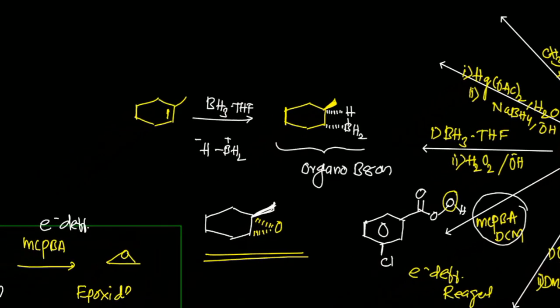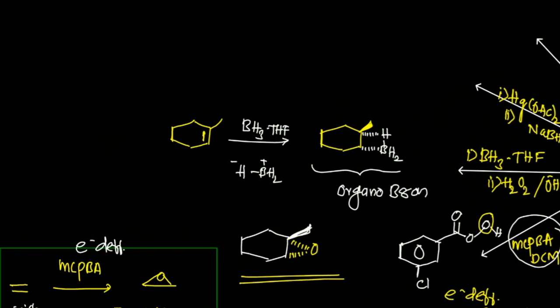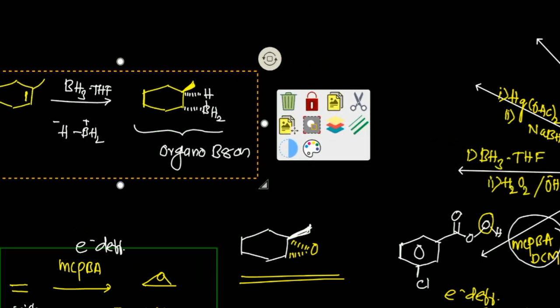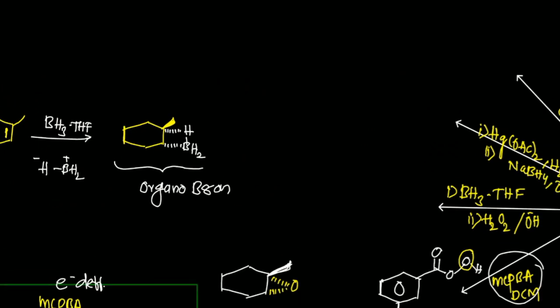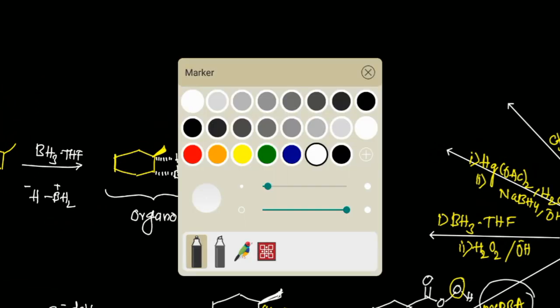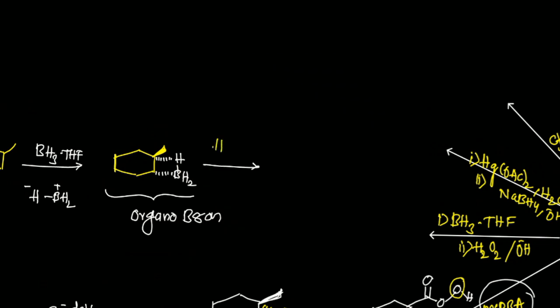Now that organoboron is treated with H2O2. This is the first step, called hydroboration. In the second step, the C-B bond is converted to a C-OH bond in the presence of hydrogen peroxide in basic medium.